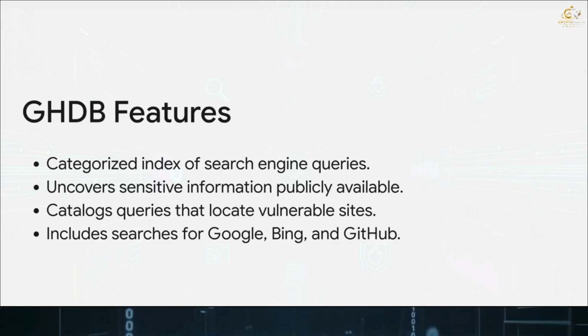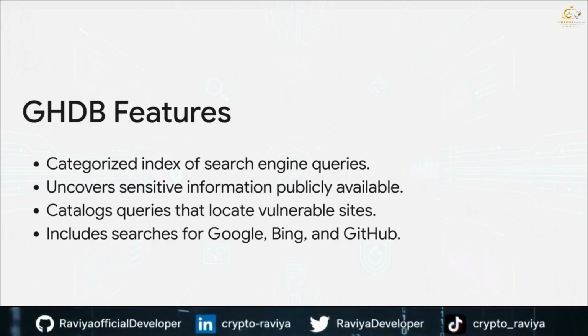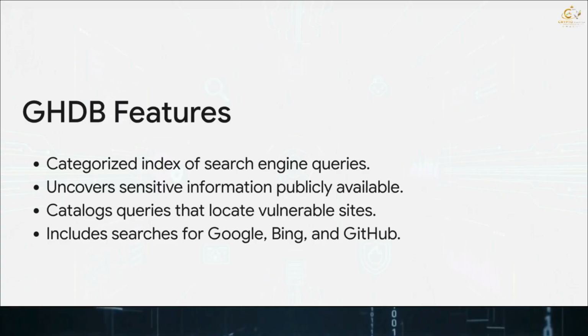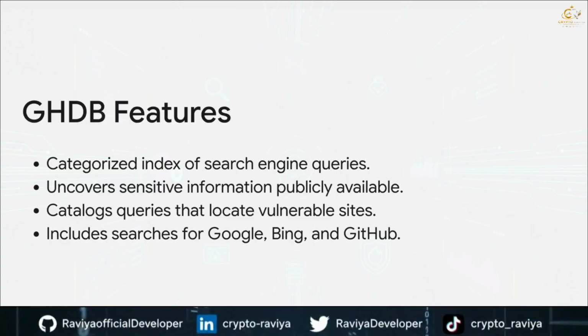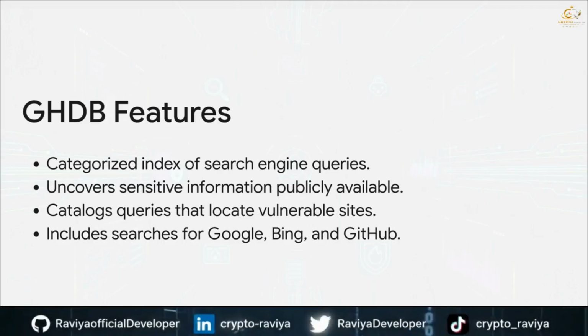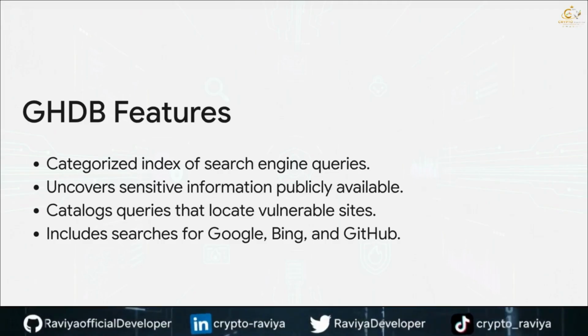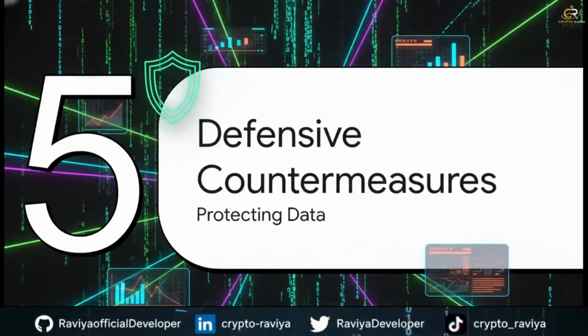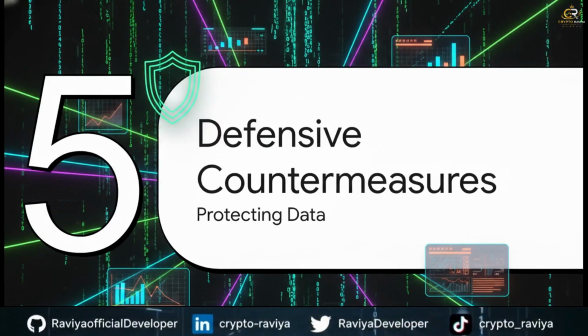These scripts use dictionaries to map categories like database files to specific query strings. The final output, a beautifully structured list of ready-to-click Google search URLs. It takes a highly technical manual process and turns it into a fast, repeatable, and incredibly effective machine for large-scale security assessments. Section 5. Defensive countermeasures.